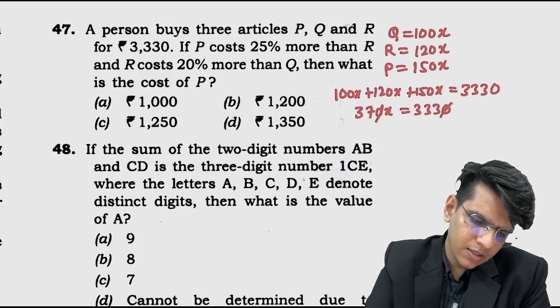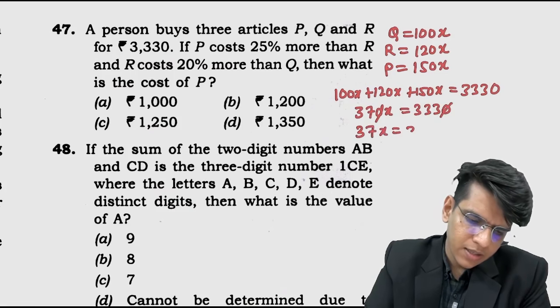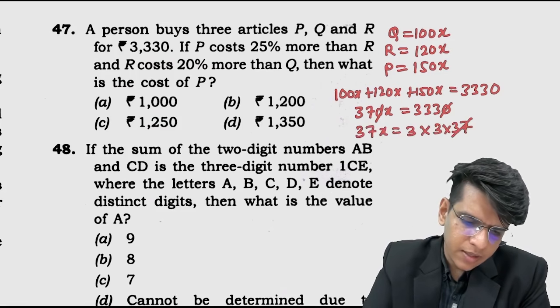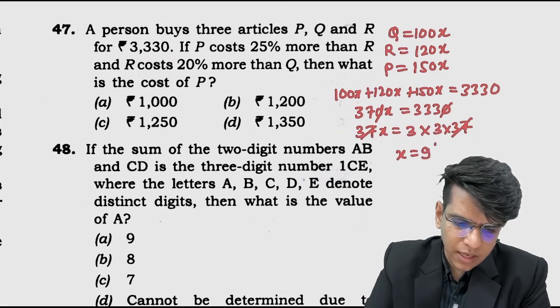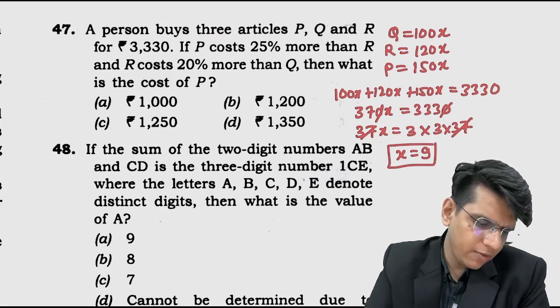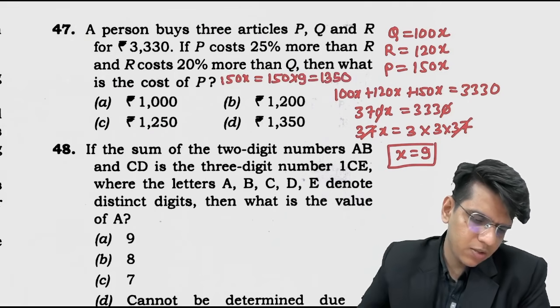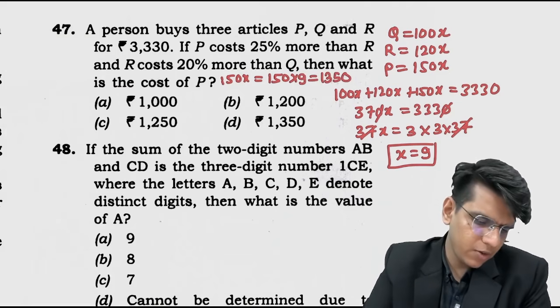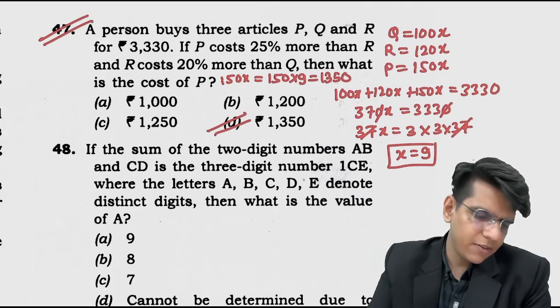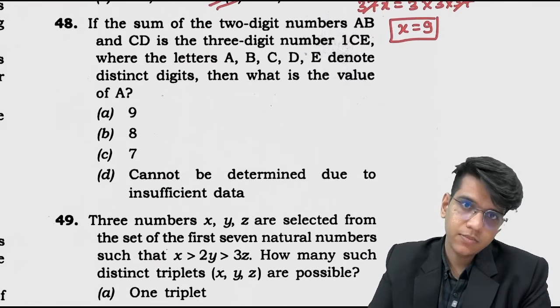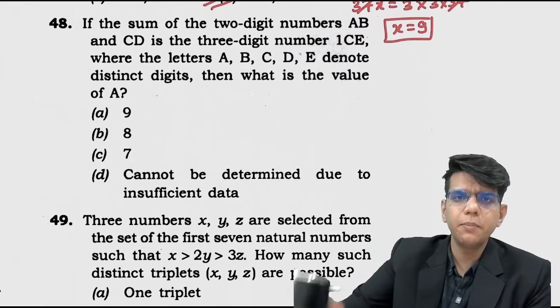So this is done. This is 37x equals to 3 into 111. 111 is nothing but 3 into 37. This got cancelled, so x equals to 9. We need to find value of what? We need to find value of p. P is 150x, which is 150 into 9, which is 1350. So answer is option D. 47 का आंसर इज ऑप्शन डी। ओके, चलो नेक्स्ट।